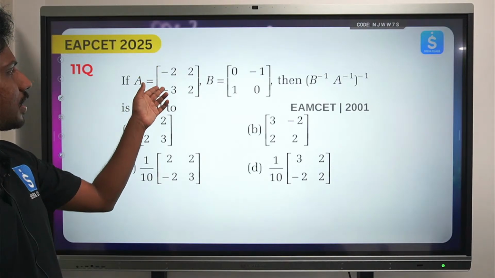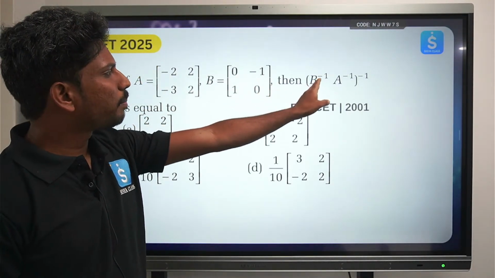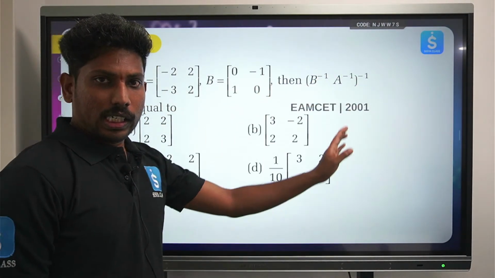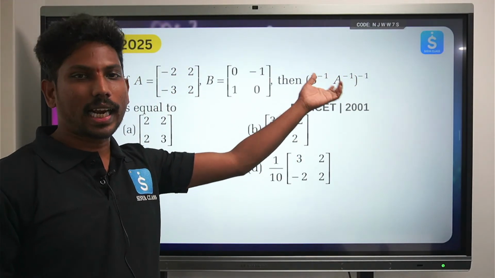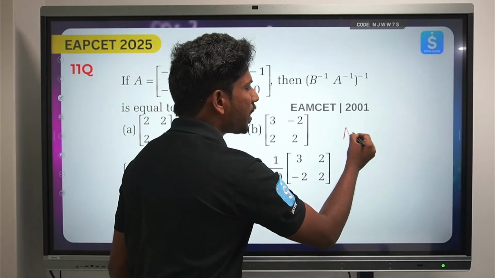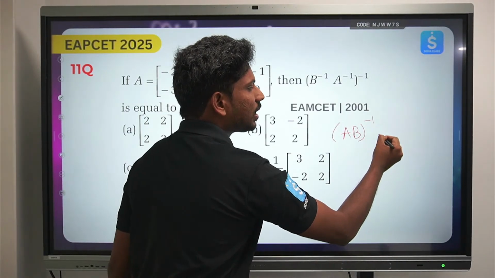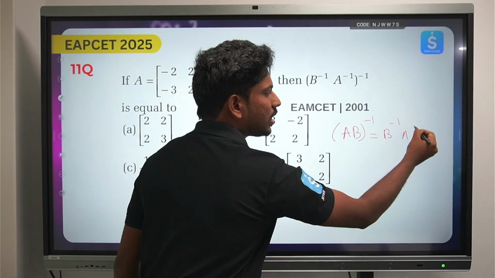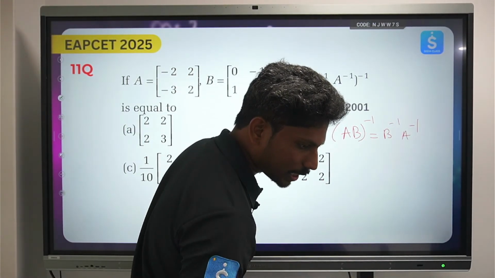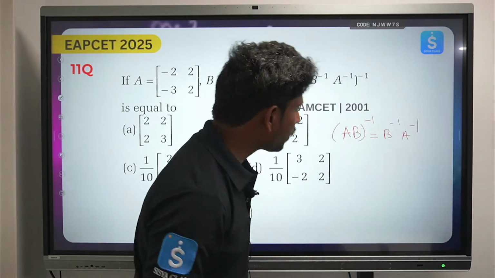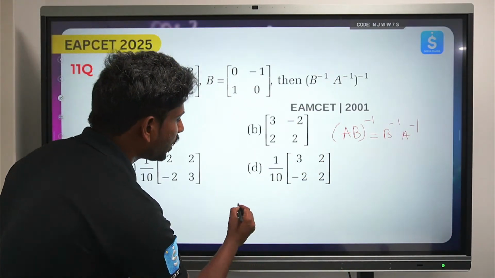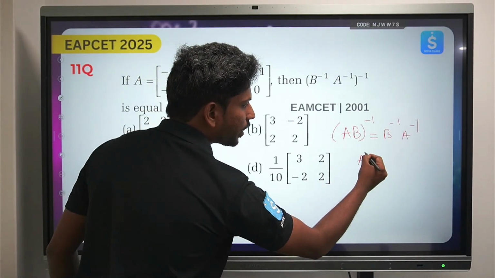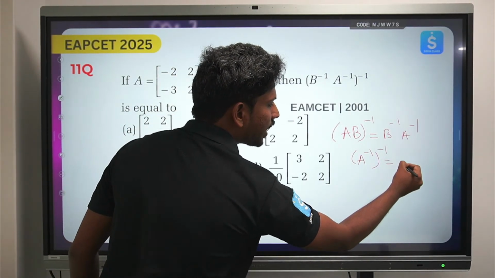A you have this minus 2, B something you have, B inverse A inverse. Okay, so this is also one of the note points. It just works like a transpose only. So AB whole inverse is nothing but B inverse into A inverse, right? Now you can see B inverse A inverse whole inverse. Malli ikkada kuda same ade note point. A inverse whole inverse is again A.